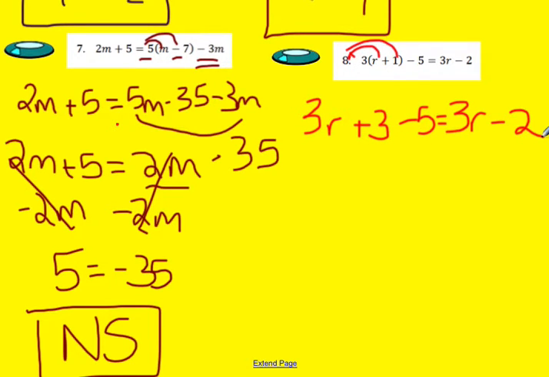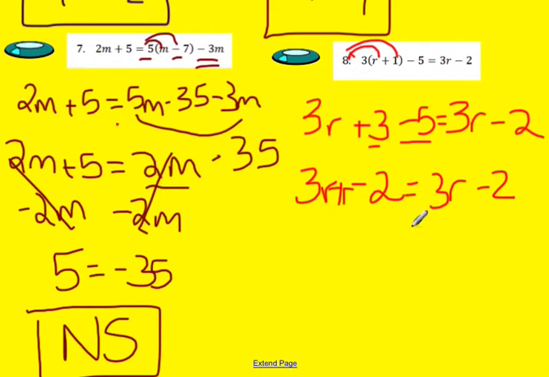So 3 and negative 5 need to be combined. Well, 3 minus 5 is really like 3 plus a negative 5. So I'm going to have 3r, and 3 plus a negative 5 is going to give me a negative 2, which you could also write as plus a negative 2 if that helps you. And that's going to be equal to a negative 2. So the first thing is equal to 3r minus 2. I forgot about that 3r.